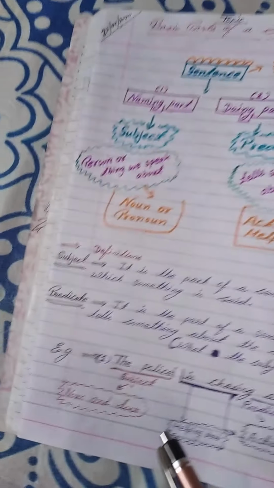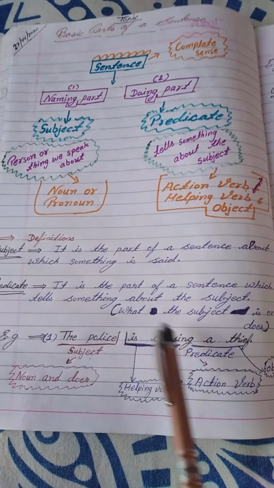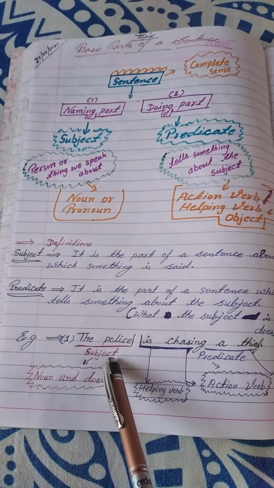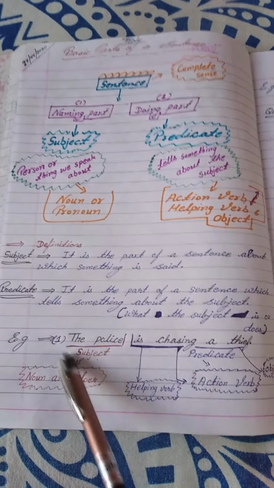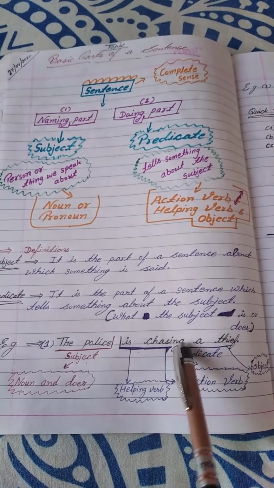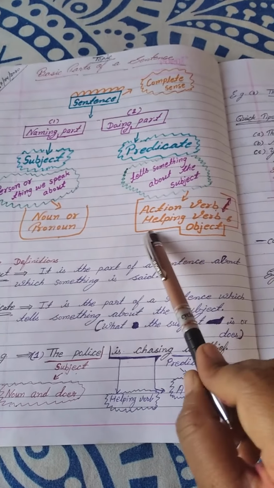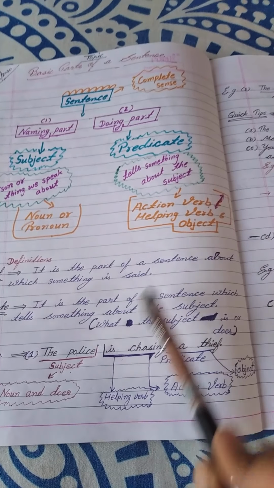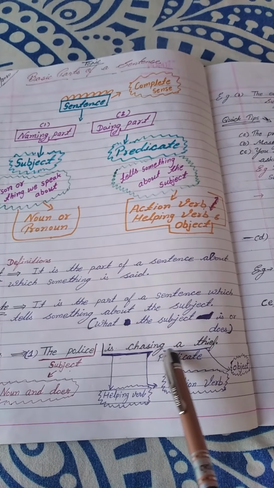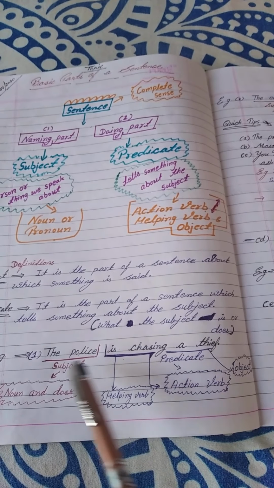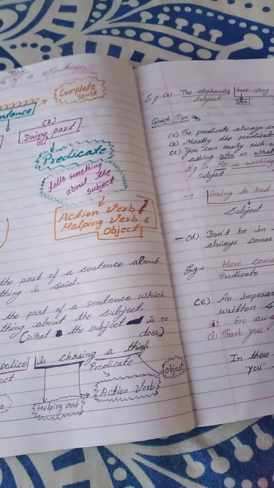So here are some examples. The police is chasing a thief. Here the police is the subject because the police is a noun or doer also, because the action is done by the police, and the rest part, is chasing a thief, is called the predicate, because as I have earlier told, in the predicate action verb, helping verb and object come. So here is is a helping verb, chasing is the action verb, and a thief is called the object. So the police is the subject and is chasing a thief is called the predicate.